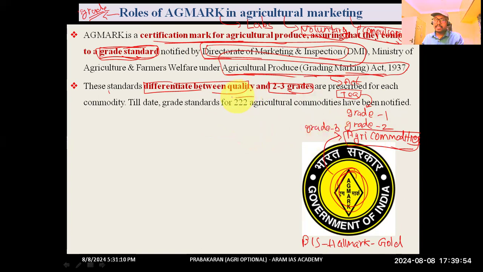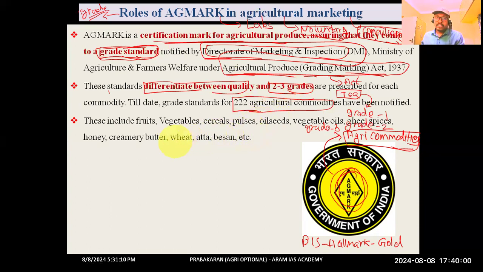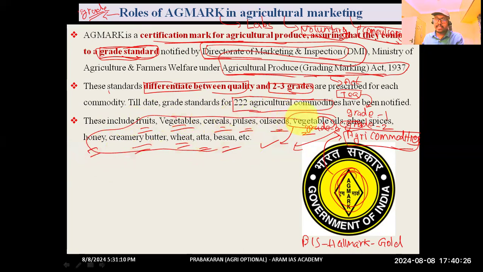So far, these grade standards were prepared for 222 agricultural commodities. These commodities include fruits, vegetables, cereals, pulses, oil seeds, vegetable oil, honey, creamery butter, wheat, atta, besan. These are all the different commodities for which the grade standards were developed by different laboratories.